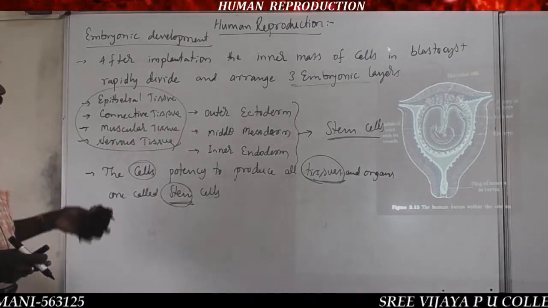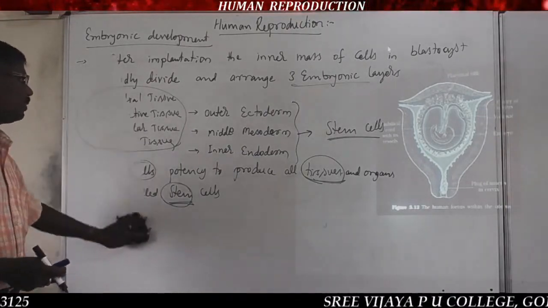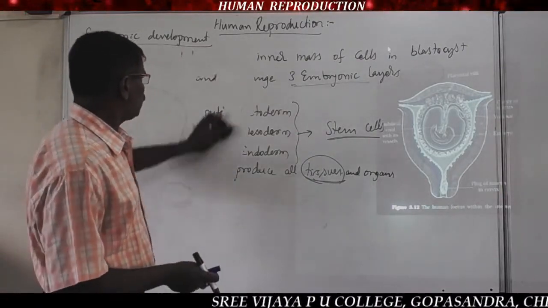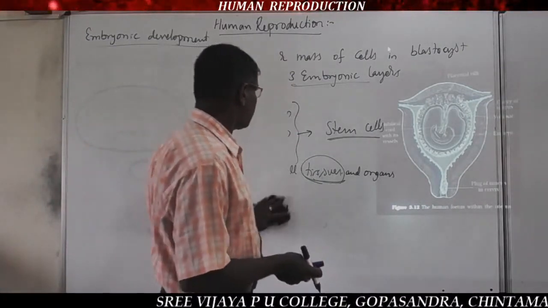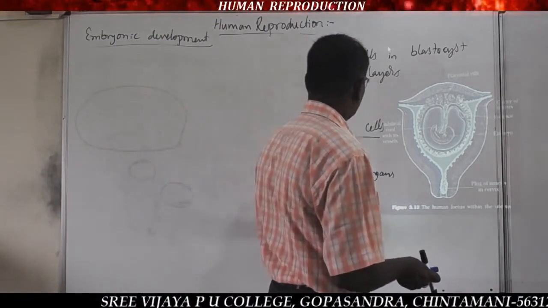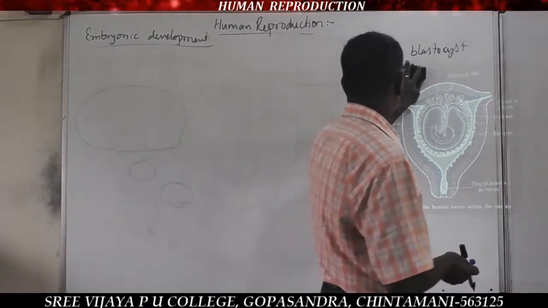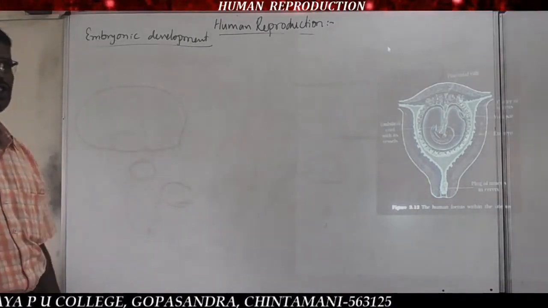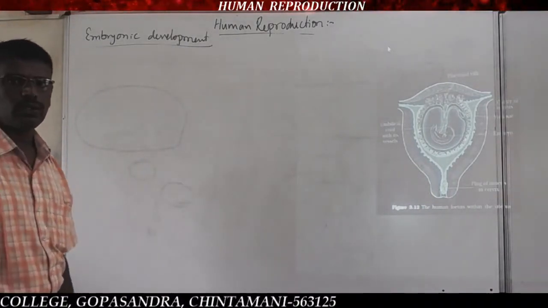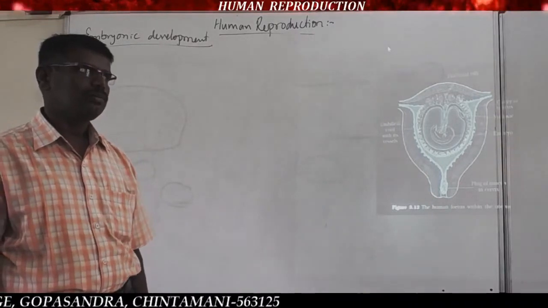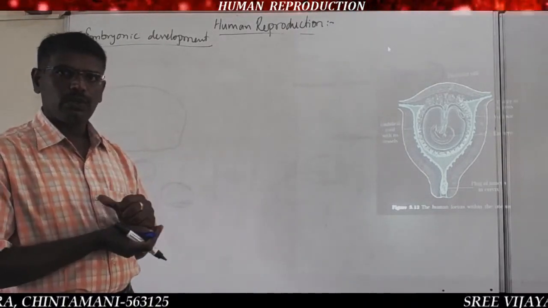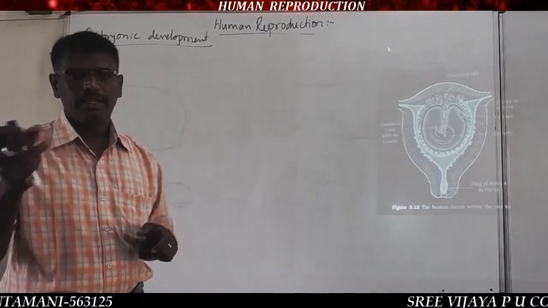Got it? So during the pregnancy period, these stem cells are able to produce all the types of tissues in the embryo, and those tissues combine together to form organs. Those organs combine together to form organ systems. All organ systems combine together to form an organism. In this way, the embryo is formed during the complete pregnancy period.